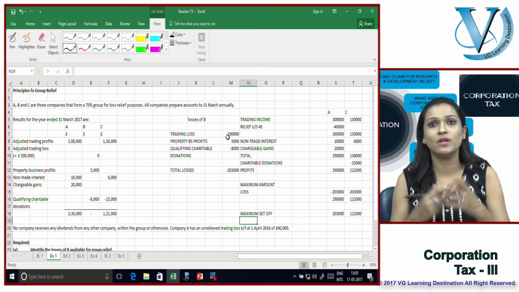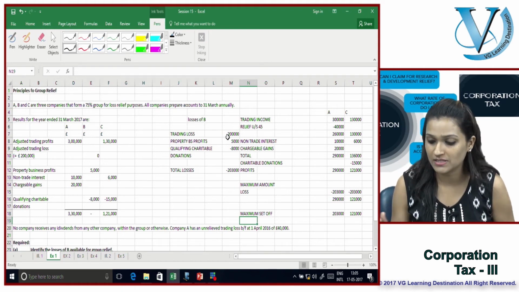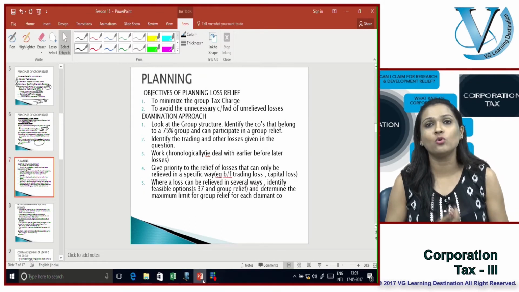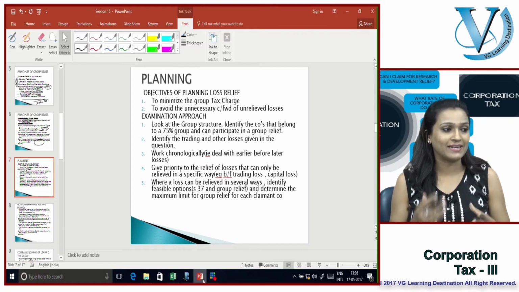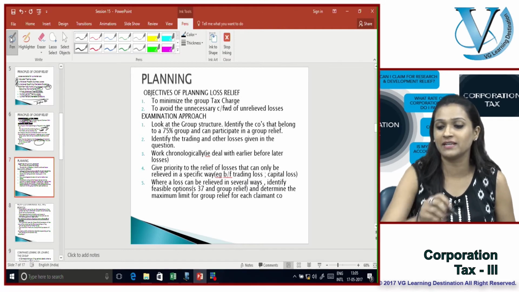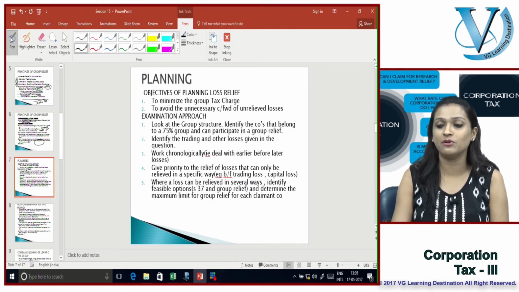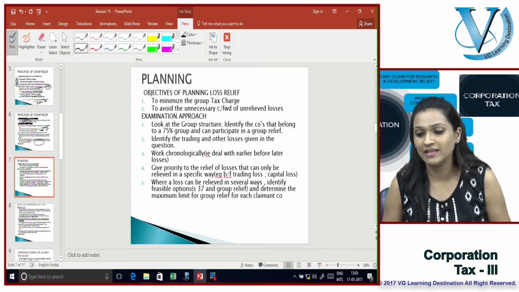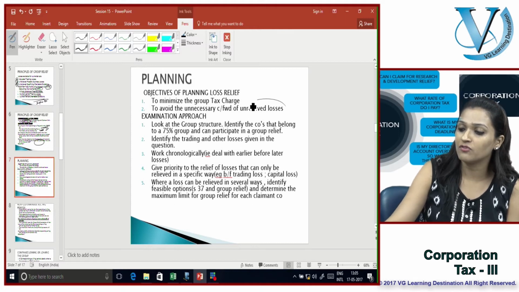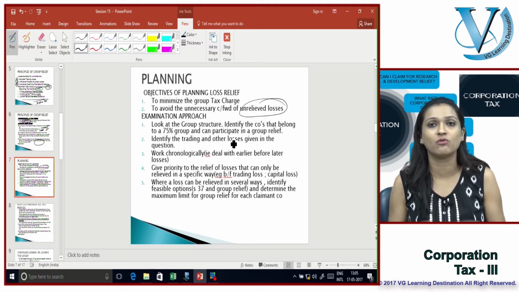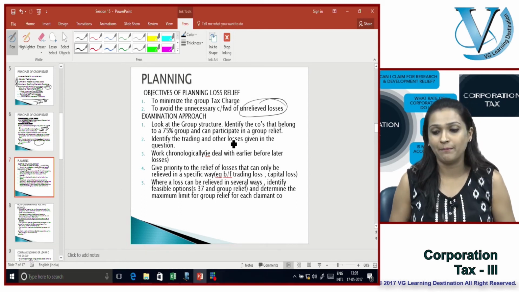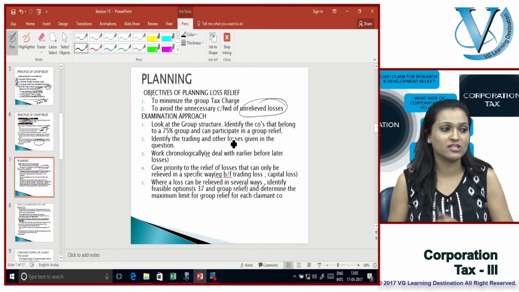So very simply, we know how to set off these losses. Let's get back to the rules now. Right, so now when I am trying to tax plan, what is the objective? How am I going to tax plan my setting off of the losses? The objectives of the planning would definitely be to minimize the group tax charge and to avoid any unnecessary carry forward of unrelieved losses. So instead of carrying it forward, I would rather just set it off against any of the profits of the group company.